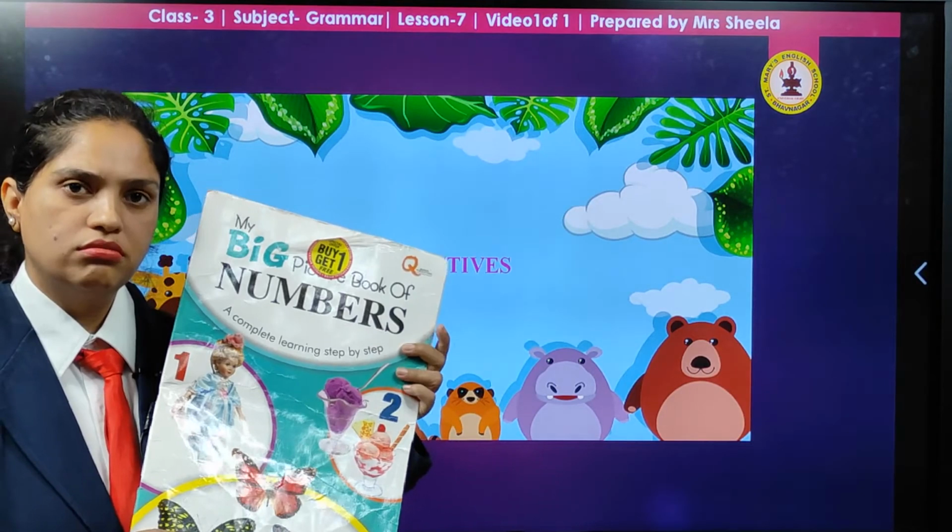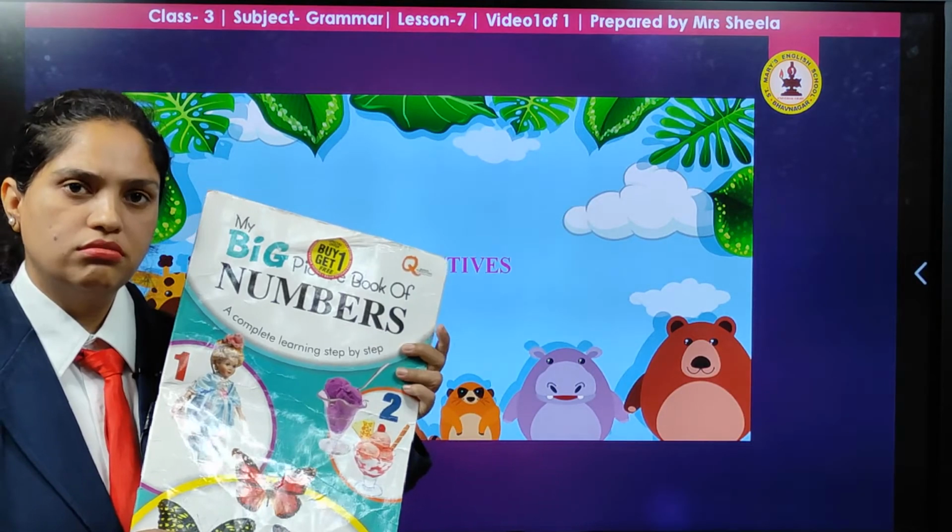And what do we call such describing words? They are known as adjectives. What are they known as? Adjectives. Shall we start? Are you all ready? Anil, Reena, Sunita, all in the class? Be alert and attentive. Let's start.